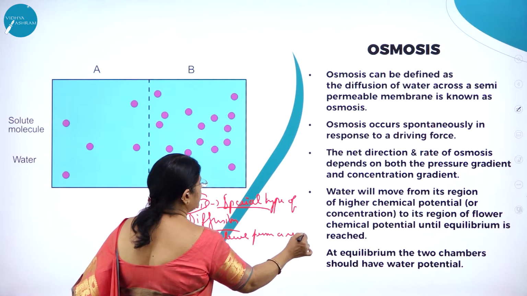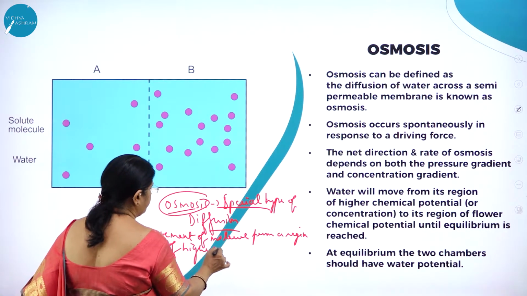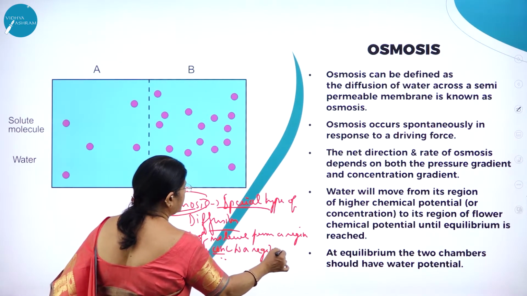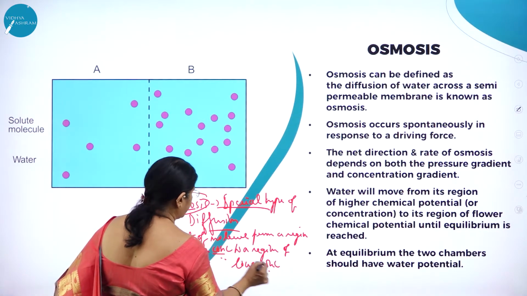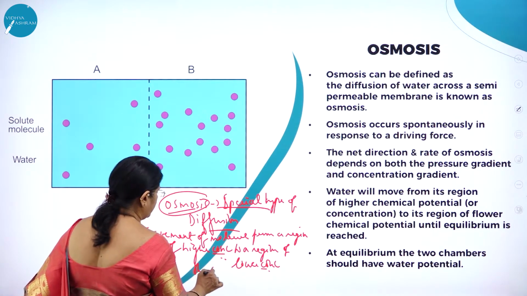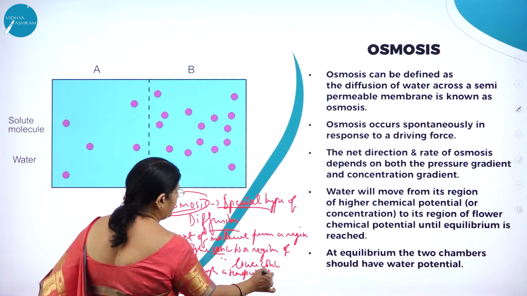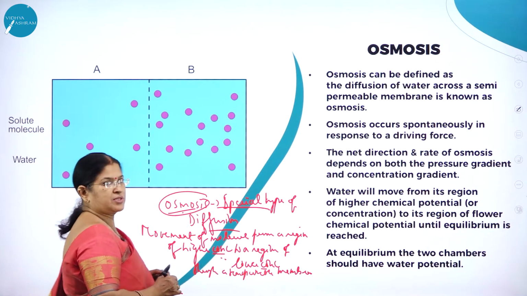So it is the movement of molecules from a region of higher concentration to a region of lower concentration through a semi-permeable membrane, and that is called osmosis.